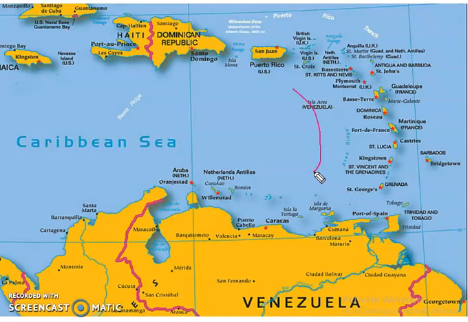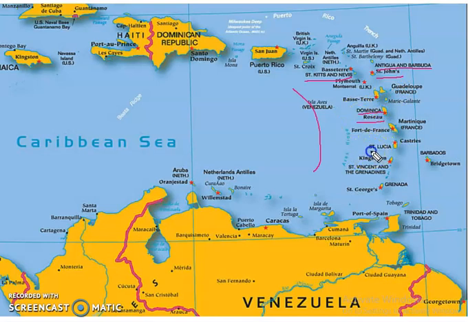In Lesser Antilles, first we will be looking for the sovereign states followed by important overseas territories. First nation is Saint Kitts and Nevis. Capital of Saint Kitts and Nevis is Basseterre. The next nation is Antigua and Barbuda. Capital of Antigua and Barbuda is St. John's, followed by Dominica, capital at Roseau.